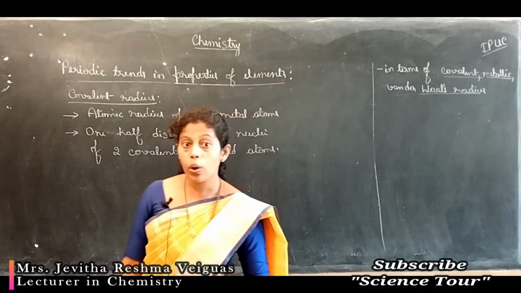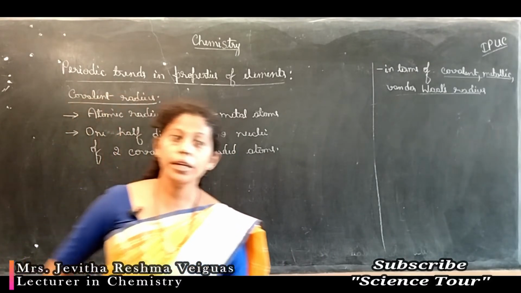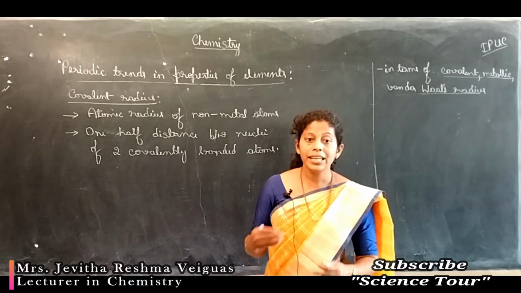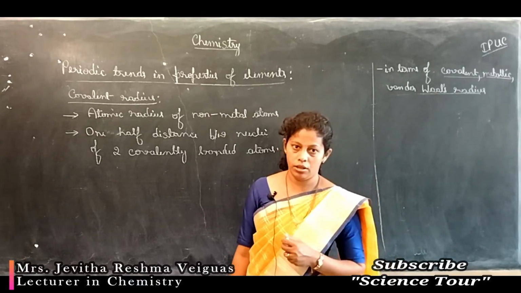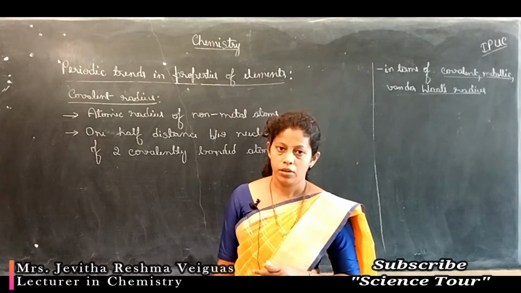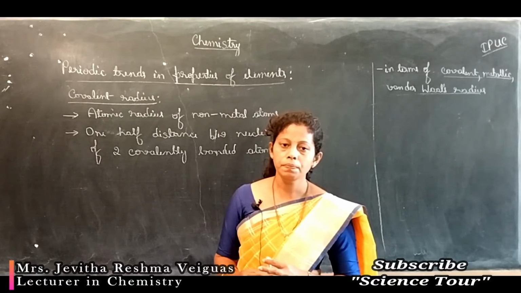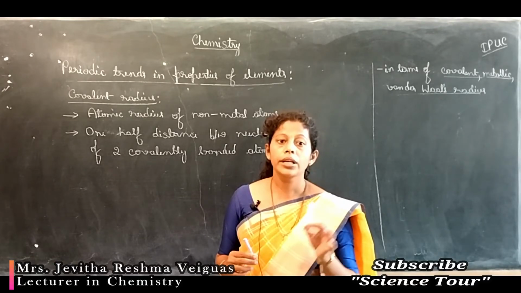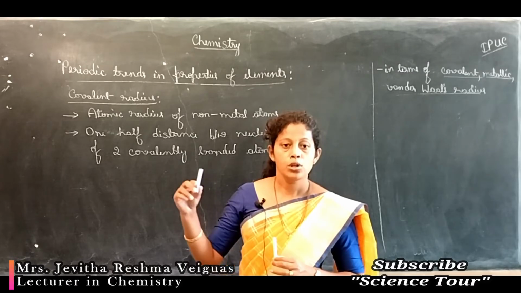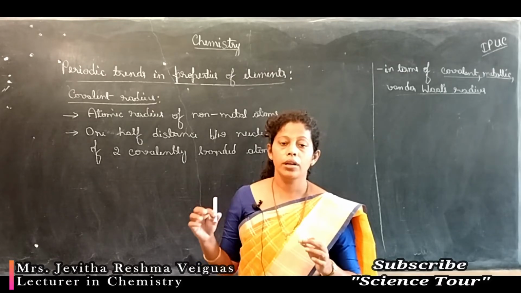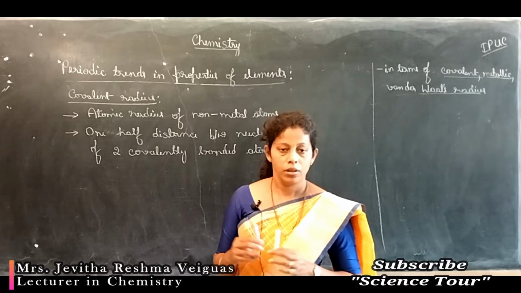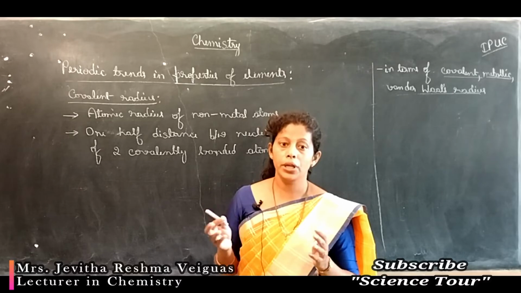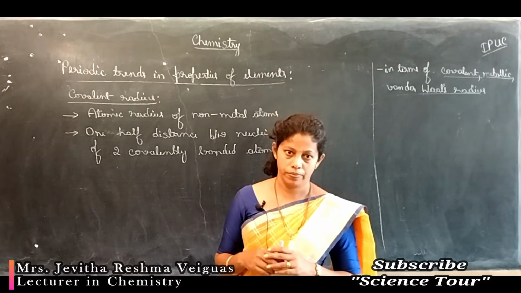Now what is meant by covalent bond? Covalent bond is the bond formed between two atoms by mutual or equal sharing of electrons. Say for example, student A has a Kit Kat chocolate and student B has a Dairy Milk chocolate. Both want to taste both.